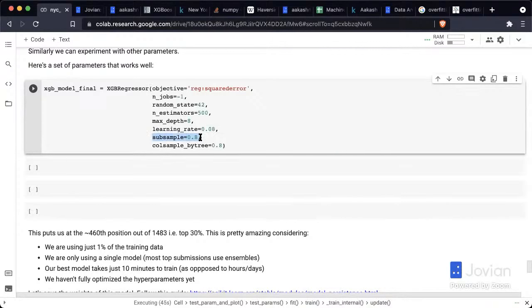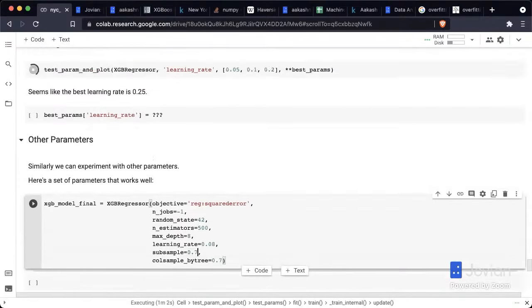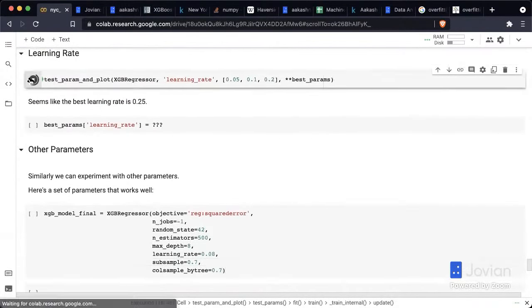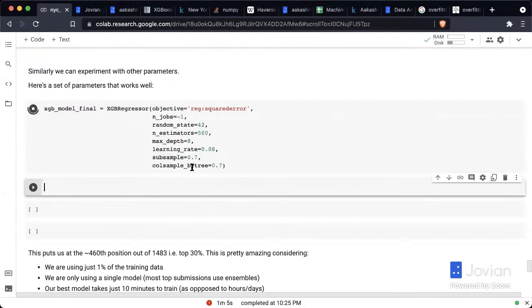And then here there's a subsample. So for each split of each tree, we only want to use 80% of the rows. And then there's something called colsample_bytree. For each tree that we use, we only want to use 80% of the columns. So these are just a couple of things. You can try 0.8, 0.7, the same way that we've tried test params and plot, and see where that takes us.